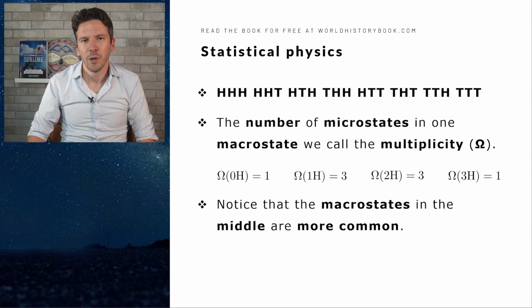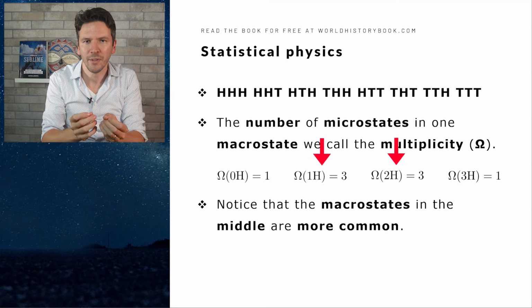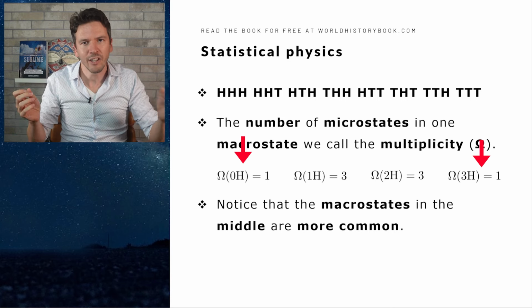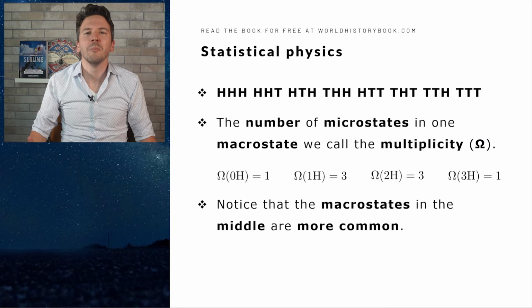And now notice for a moment that the macrostates in the middle are more common. We have 3 of each, while the macrostates on the side, HHH and TTT, are less common. We only have 1 of these. So if you were to bet on a macrostate, you would pick 1 head or 2 heads.